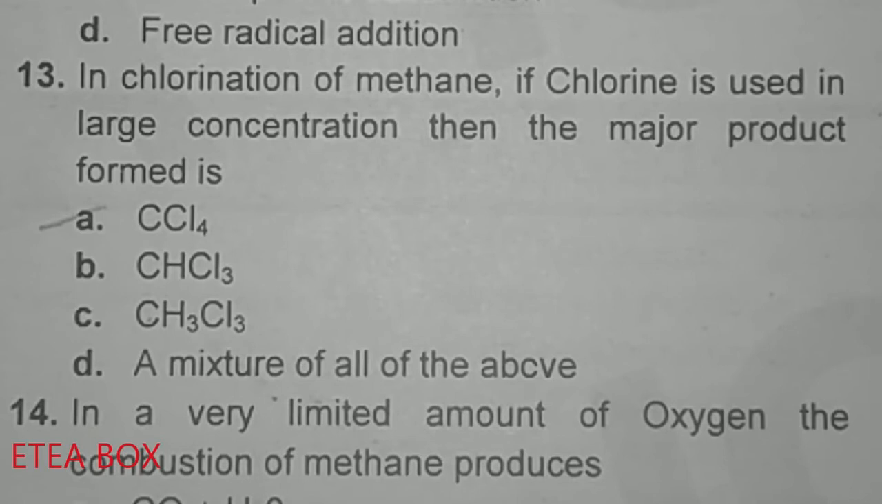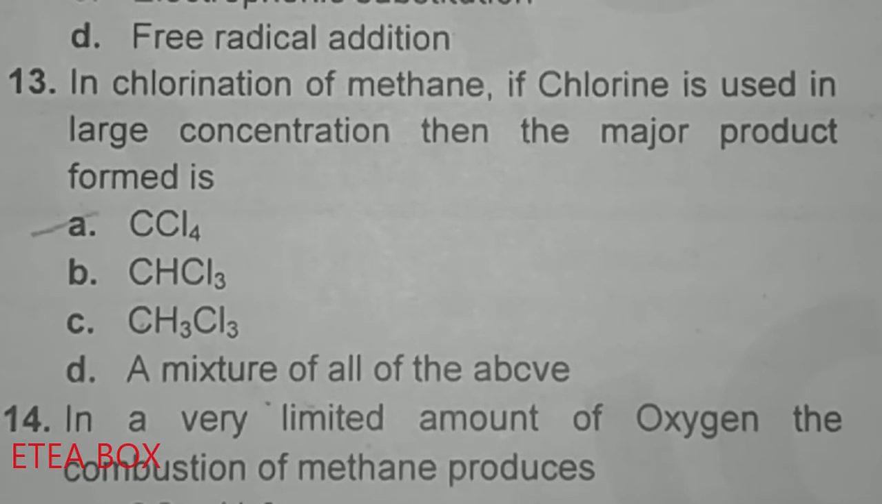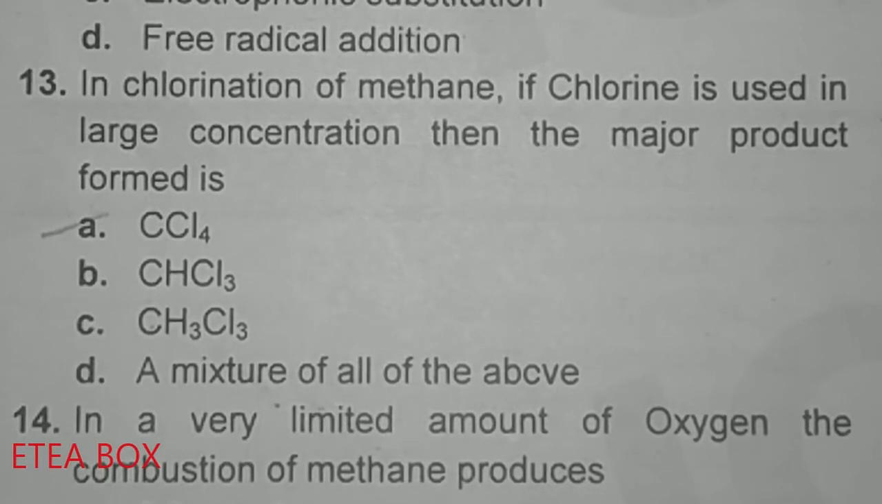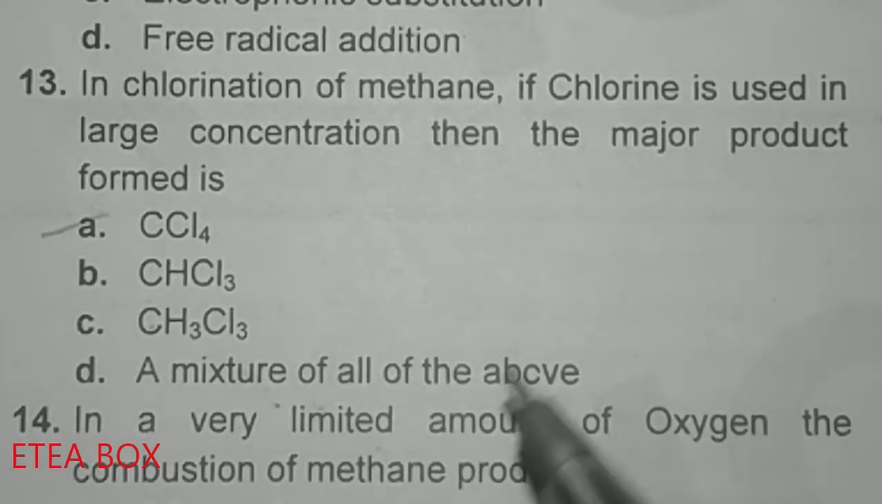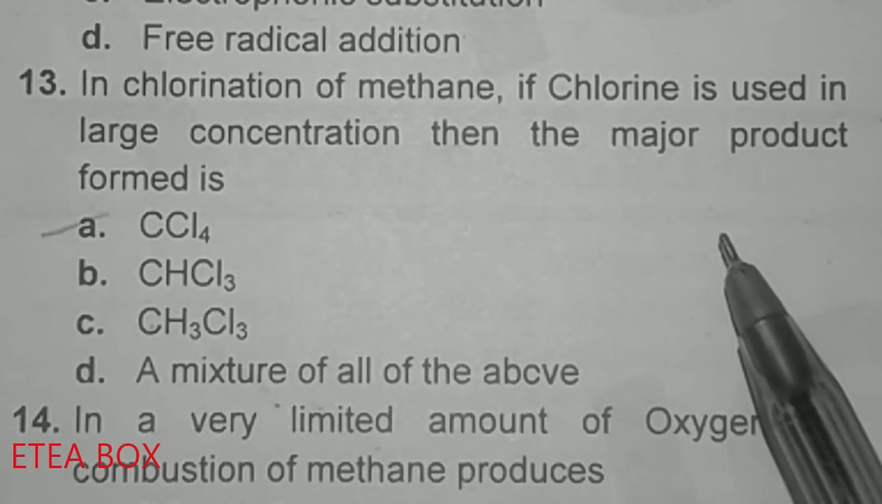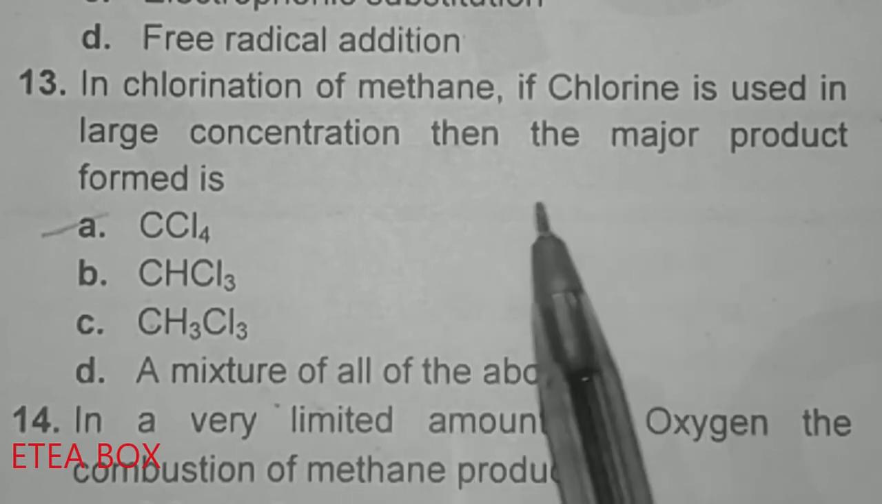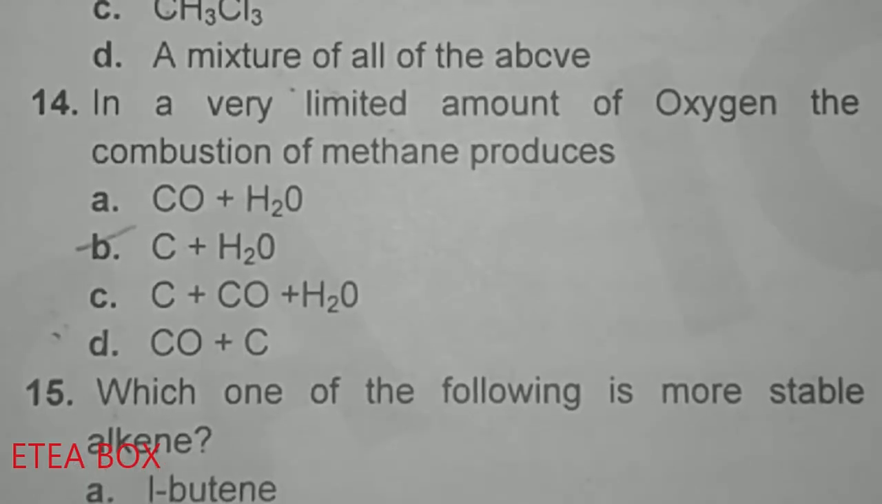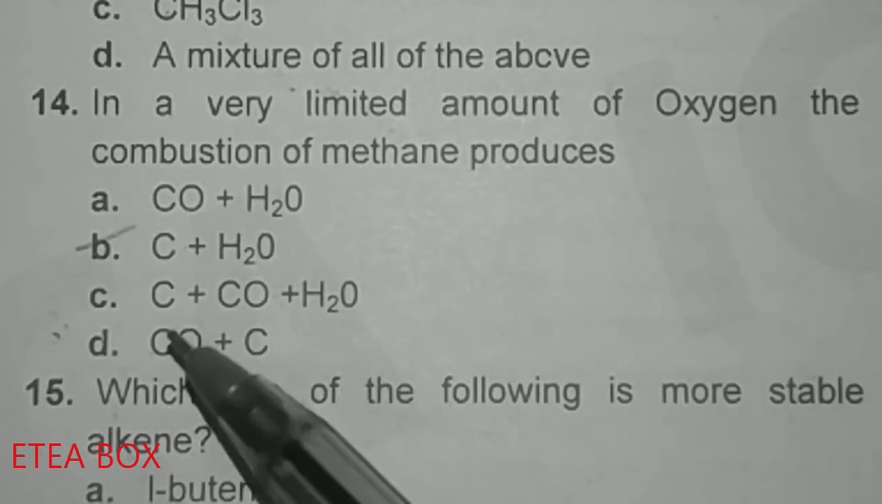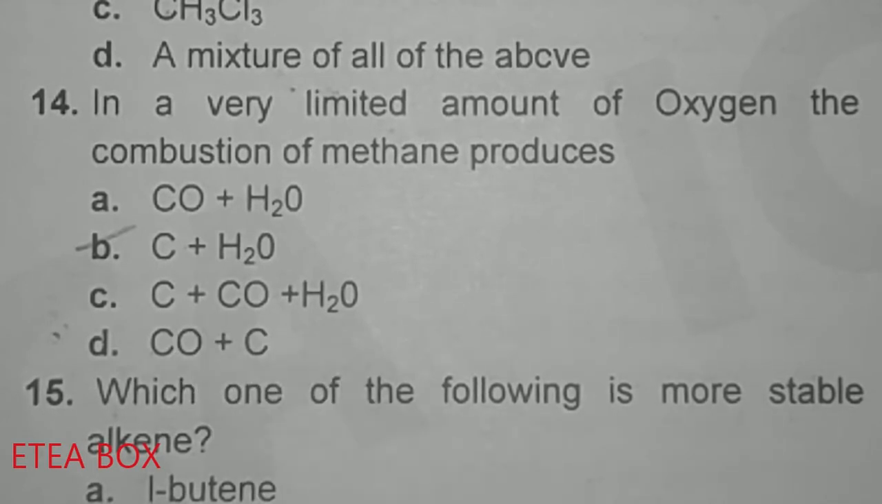In chlorination of methane, if chlorine is used in large concentration, then the major product formed is. Now we know that when chlorine is used in large concentration, in that case the CCl4 will form, okay, tetrachloromethane. And when methane is in greater concentration, then in that case what will happen? CH3Cl will be the major product, okay. In a very limited amount of oxygen, the combustion of methane produces carbon soot plus water, okay. This one is the reaction present in your book.